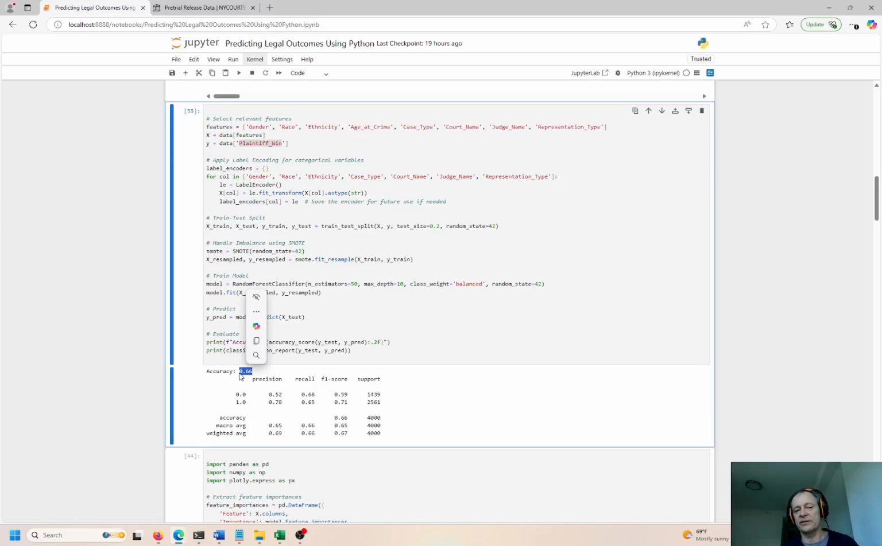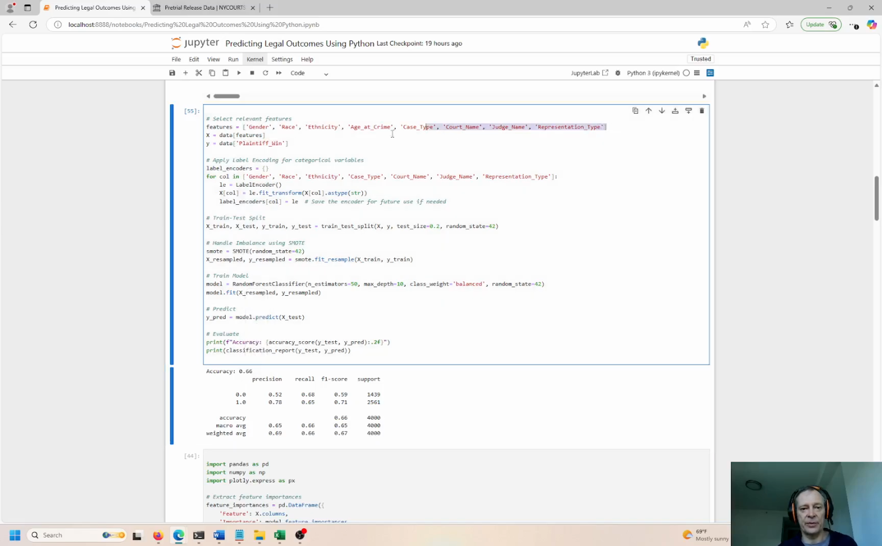This is only 66%. So this tells me 66% of the time, 2/3 of the time, the machine is going to make the correct outcome of whether or not a plaintiff wins based on these input features right here, right? These are the independent variables. Will the plaintiff win the case or not win the case? So 2/3 of the time, we can make that determination, we can make that judgment, right? But still 33% of the time, we don't know.